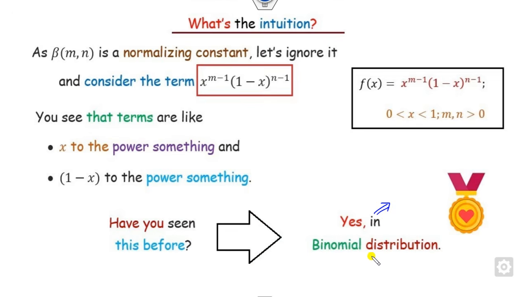That is the binomial distribution. Look at that. What does the binomial distribution look like? Say this is here, and look at that, this is a normalization part, there is a constant there. So look at that, something to the power x, and what is q? q is nothing but 1 minus p. So you can see x raised to power something and 1 minus x raised to power something. So I can say p raised to power x and 1 minus p raised to power n minus x. So what is the meaning of that? This is for the discrete distribution, and beta is for the continuous.